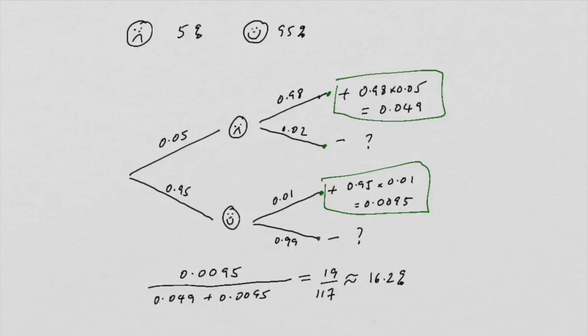Now that tells us that this test, although it's 98% accurate on those with the disease and 99% accurate on those without the disease, gives a false positive 16.2% of the time. And this is a good example of where probability sometimes makes you think.